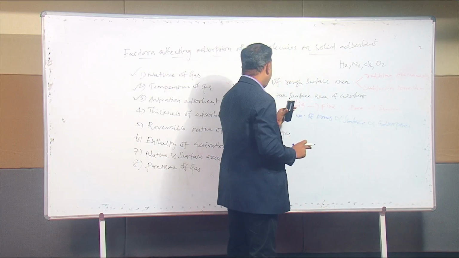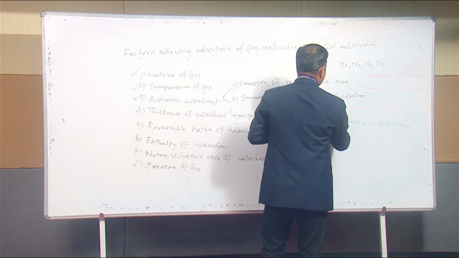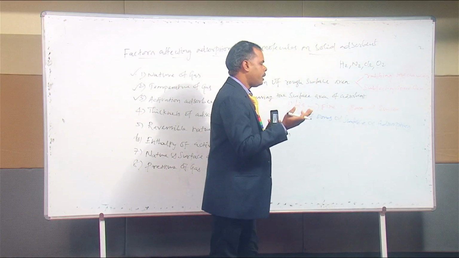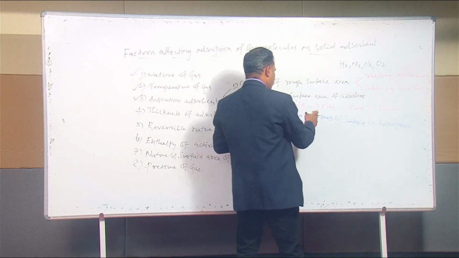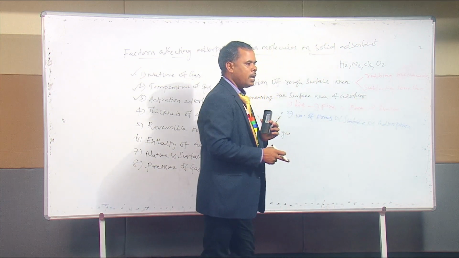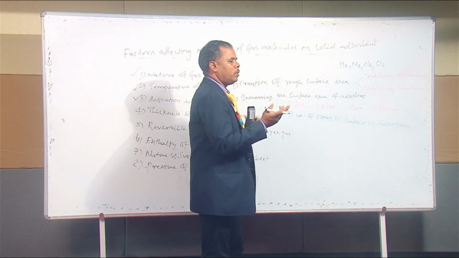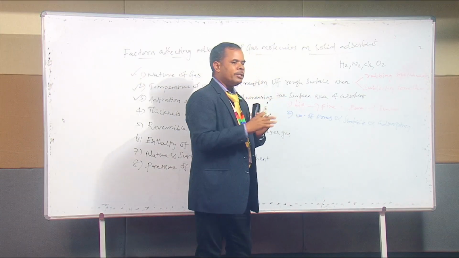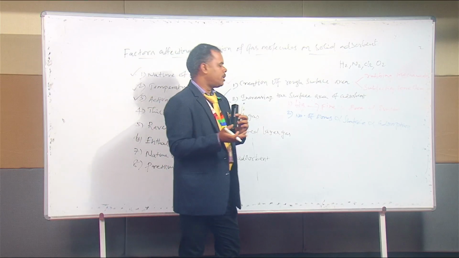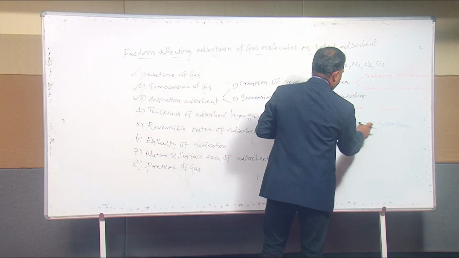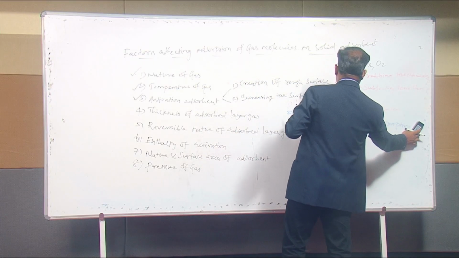So in the first method, big particles become finer particles, the number of fine particles may increase, pores may increase, then the surface area also increases, and automatically it leads to increased adsorption. In the second one, we raise the temperature near superheated steam. This operation helps to increase the number of pores present in the solid adsorbent. So the surface area may be increased, and automatically it leads to increased adsorption. So that is the activation of adsorbent.